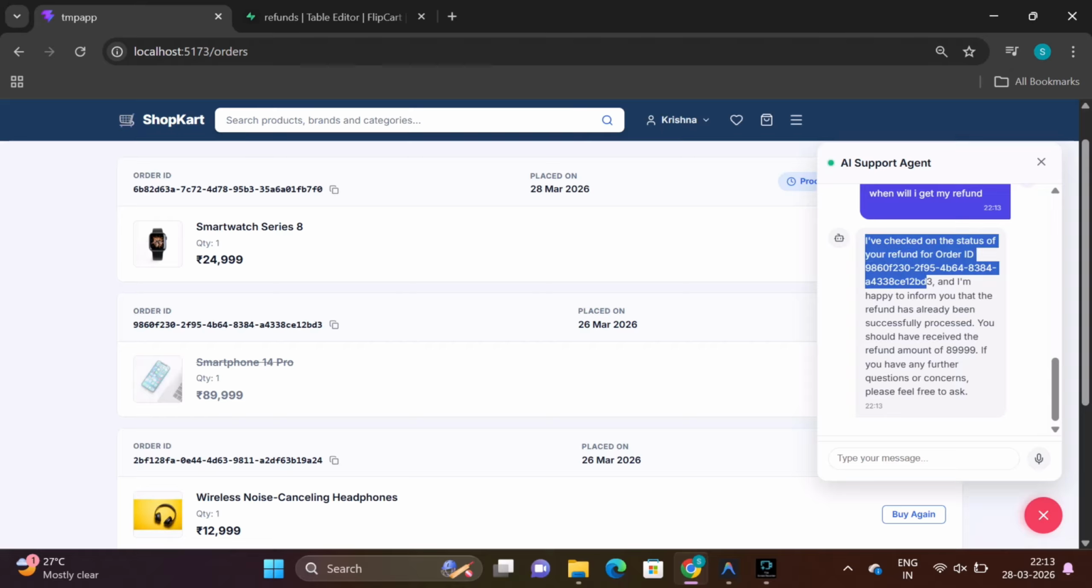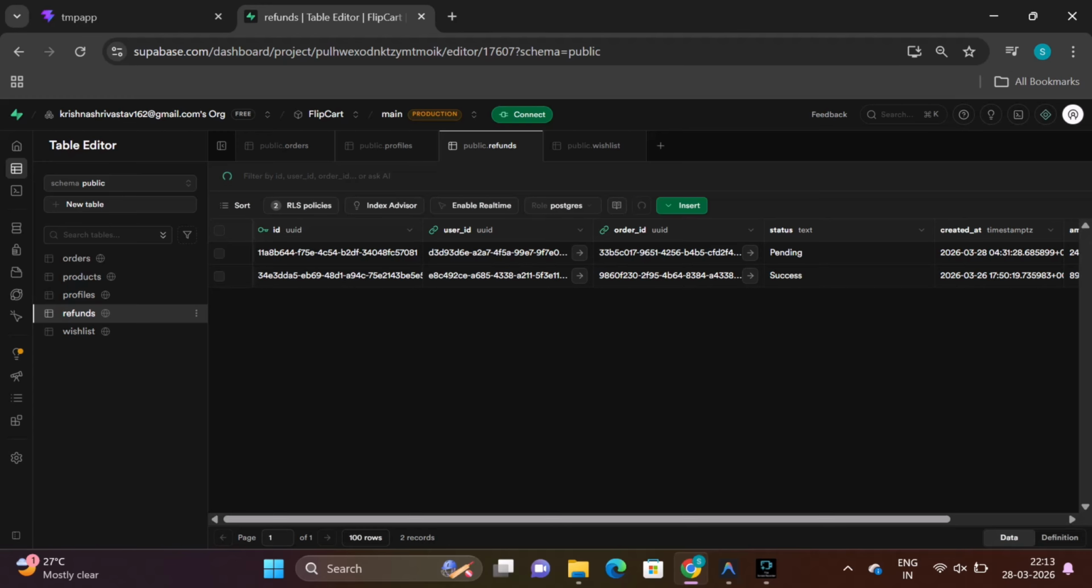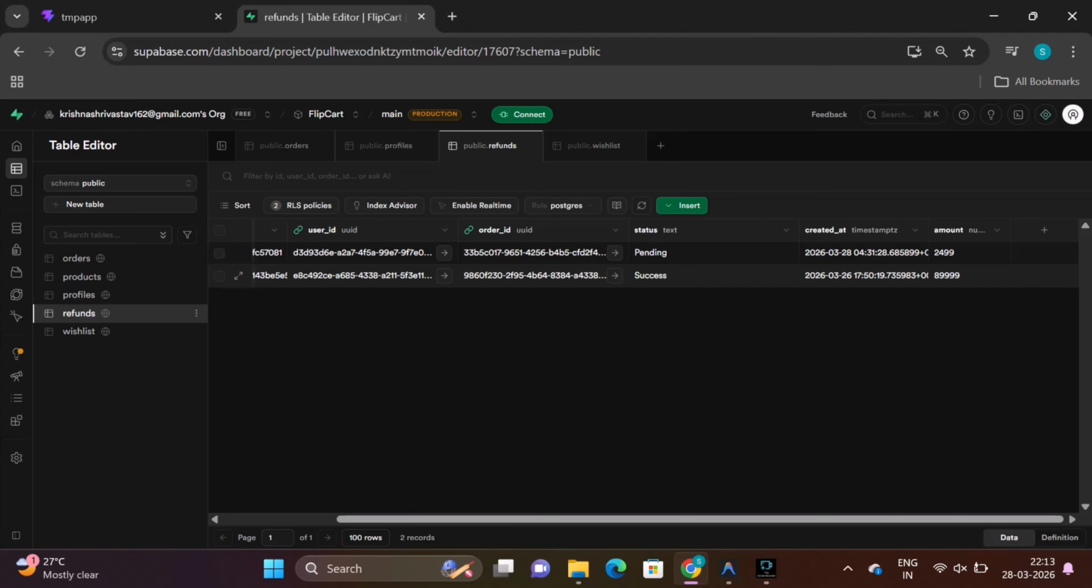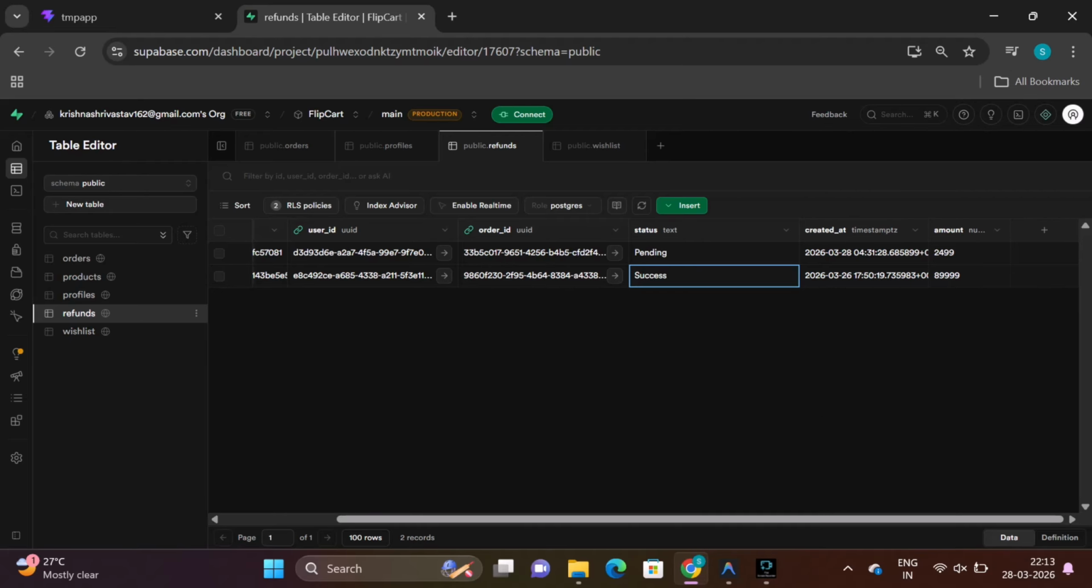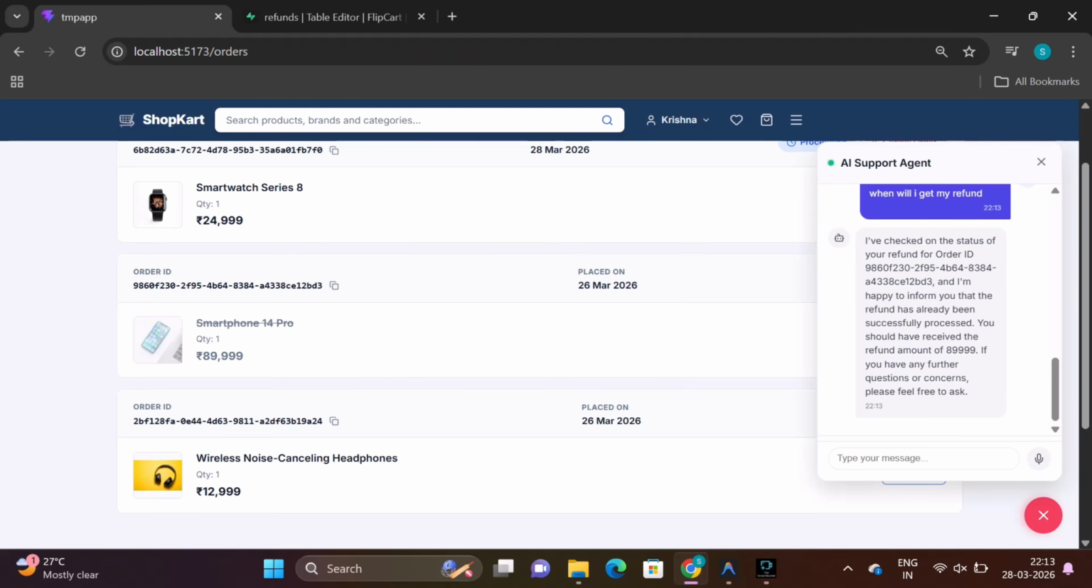So I have checked the status of your refund, and it is telling me that happily this refund is successfully processed of 89,999. So we can see in our database that the 89,999 refund status is successful. So that's why it is accessing from the database and returning it to my front end that this refund was successful. So, acting like a real RAG chatbot, it is not directly giving me the answer. Let's now try the Hindi English feature.